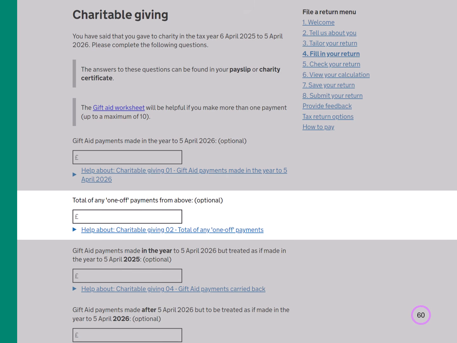So, it's important to tell us in this box the amount of any one-off payment you've included in the first box. If you don't tell us about the one-off payment, we'll update your tax code with the wrong amount, which could mean you'll not pay enough tax in this current tax year.